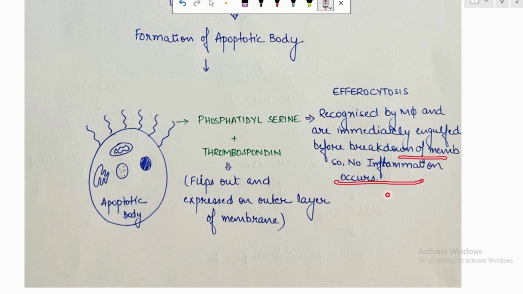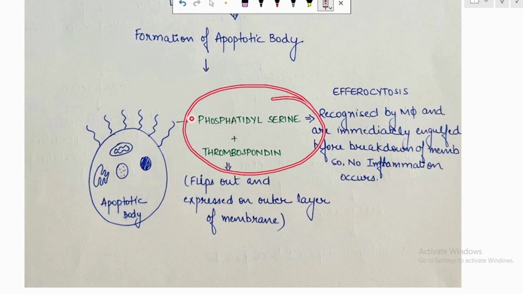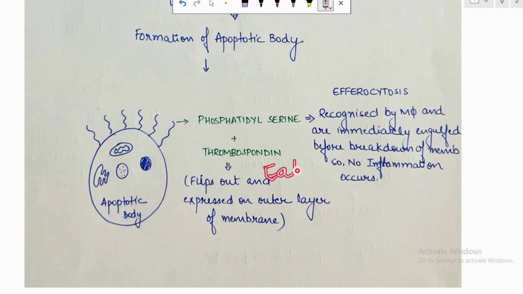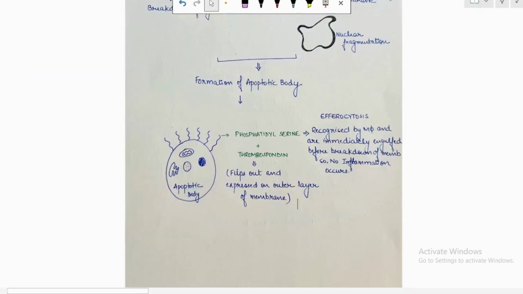Since there is no breakdown of the cell membrane, no infection occurs. More important to remember, phosphatidylserine and thrombospondin: these two will form the eat me signal.